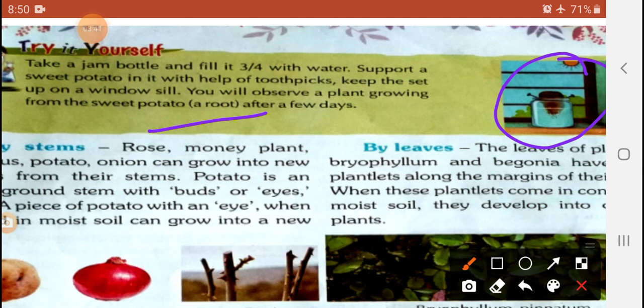Take an empty transparent glass, like a jam bottle, cut the upper part of the sweet potato, and put the cut part in the glass, held stable with the help of toothpicks, as written in your example. After some days you will see the downside part grow in the water very easily.